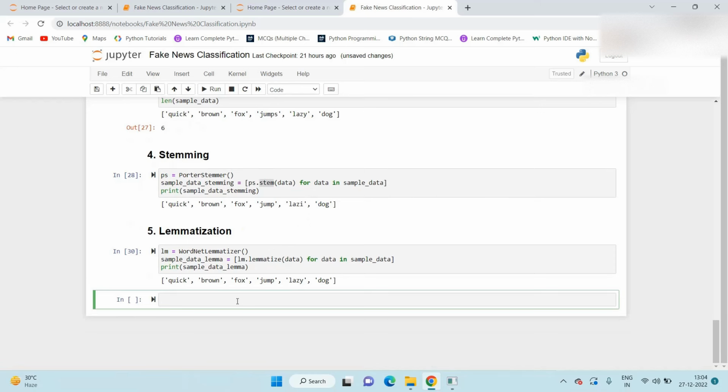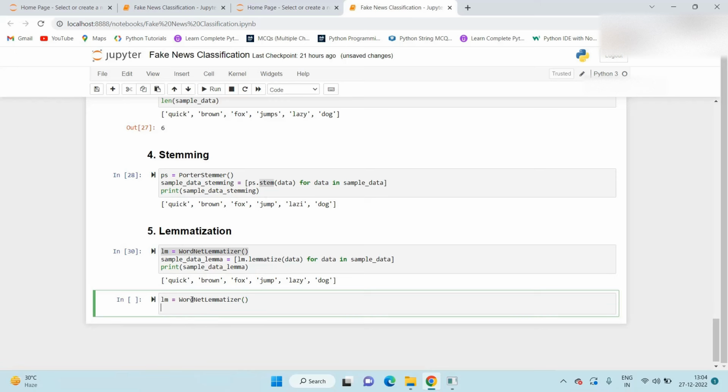Now I will first create the lemmatization object, and here I will create one empty list. So here I initialize the empty list as the corpus object.